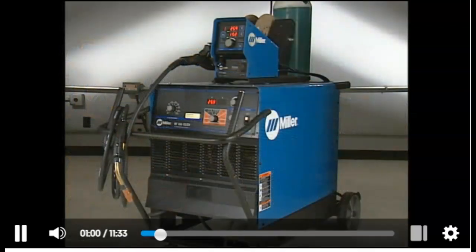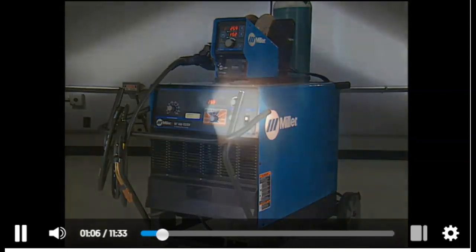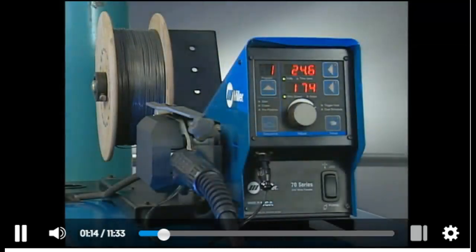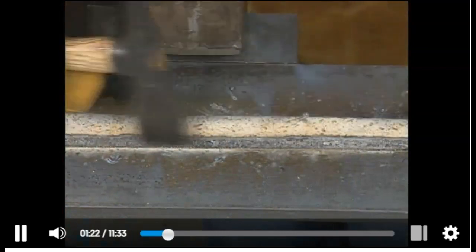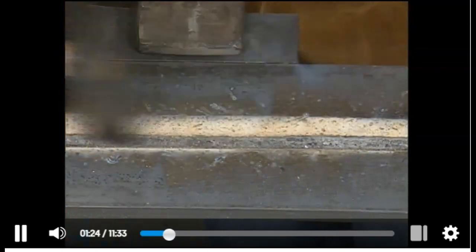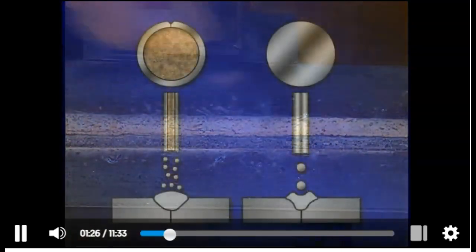FCAW is very similar to gas metal arc welding. It uses the same type of constant voltage power source as GMAW. It produces fusion by creating an arc between a continuously fed consumable electrode and the work. And it uses a gun and wire feeder to deliver electrode wire to the arc, just like gas metal arc welding. In this module, we'll concentrate on the differences between flux cored arc welding and gas metal arc welding.